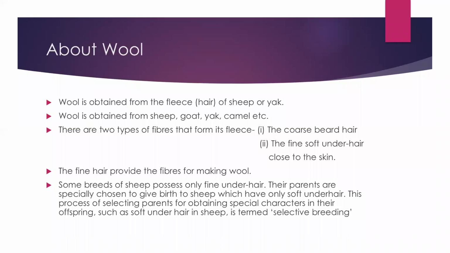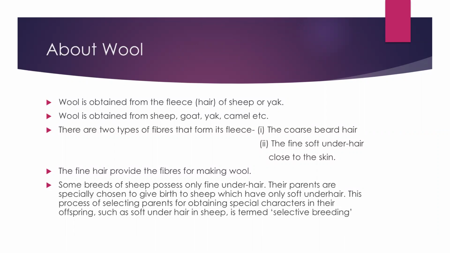Some breeds of sheep possess only fine underhair. Their parents are specially chosen to give birth to sheep which have only soft underhair. This process of selecting parents for obtaining special characters in their offspring, such as soft underhair in sheep, is termed selective breeding.